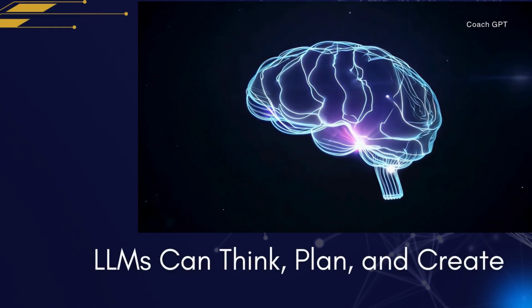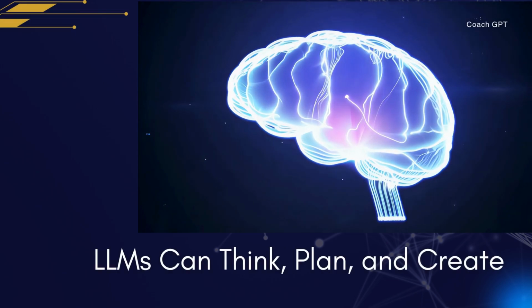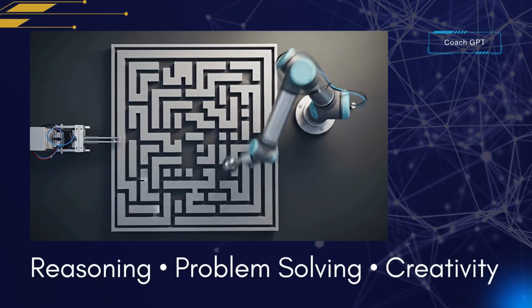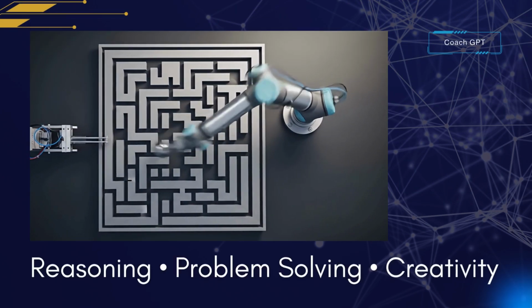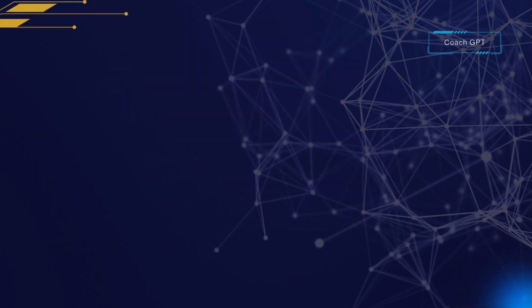Perhaps most remarkably, LLMs don't just recite information, they can reason through problems. Our digital librarian can connect ideas from different books, break down complex tasks, apply logic, and even be creative. Ask it to plan a birthday party or solve a tricky problem, and it can think through options just like a human assistant.